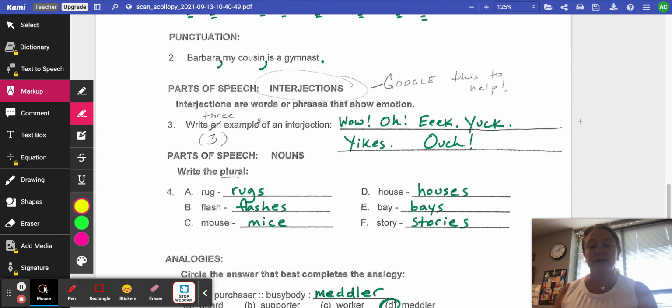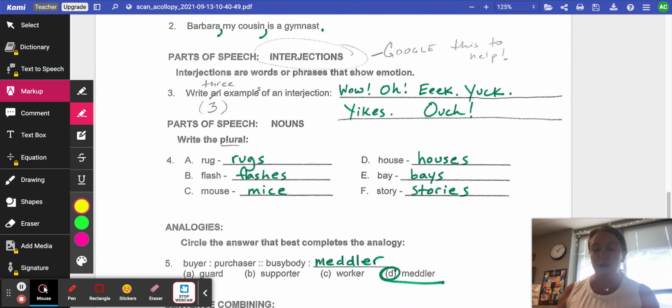The plural parts of speech, the nouns, they are as follows. Rugs, R-U-G-S. Flashes, F-L-A-S-H-E-S. Mouse turns to mice. It's irregular, M-I-C-E. House turns to houses. Bay turns to bays. Stories, we drop that Y and add an IES. I'd really like to see you practice that in your writing this year, dropping that Y and adding an IES.